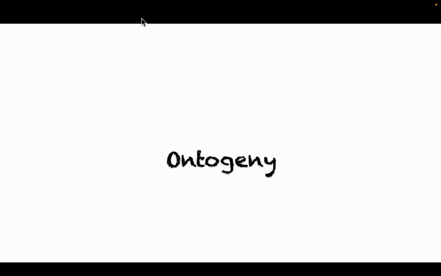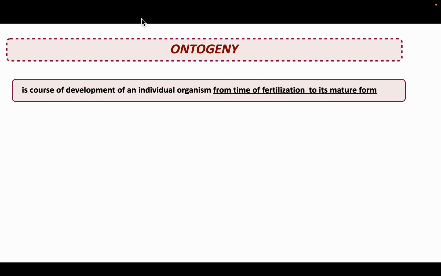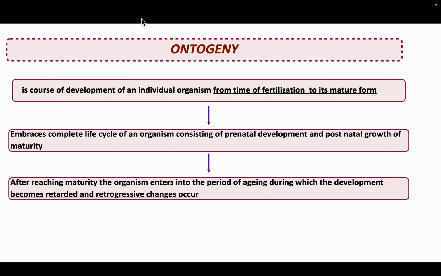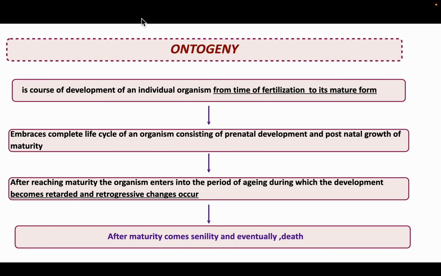Now coming to ontogeny. Ontogeny is the course of development of an individual organism from the time of fertilization to its mature form. It embraces the complete life cycle of an organism, consisting of prenatal development and postnatal growth to maturity. After reaching maturity, the organism enters the period of aging, during which development becomes retarded and retrogressive changes occur. After maturity comes senility and eventually death.